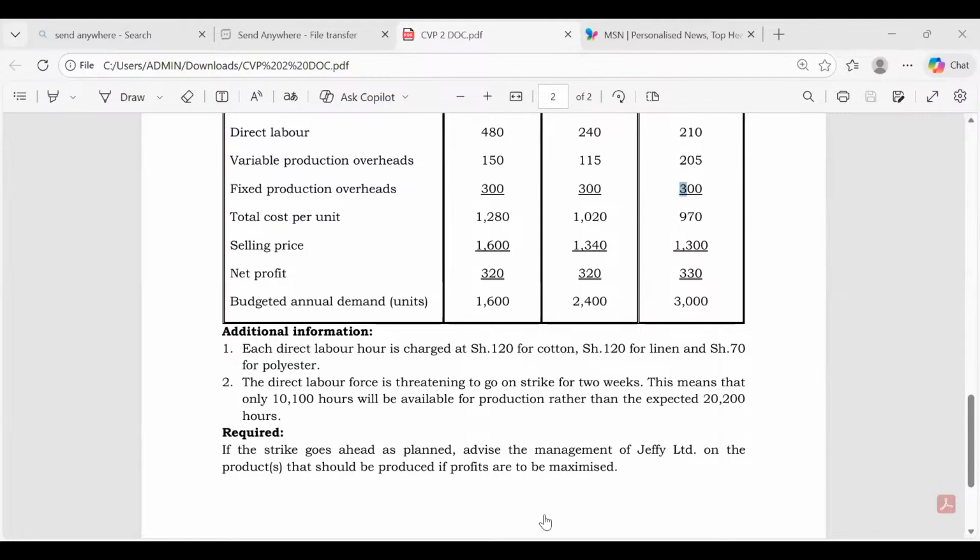Not understood variable cost. Okay, let me repeat here. No worries. That is why we are here.